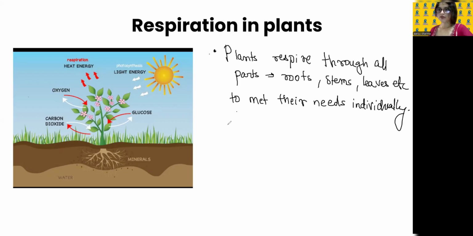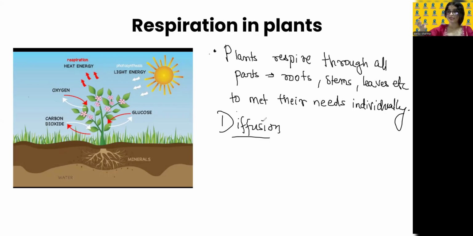Now see, do you know what is diffusion? In diffusion, the gases move from higher concentration to lower concentration. Don't go into very much detail in that for now. For this chapter, you just need to remember that plants take in carbon dioxide and release oxygen, or vice versa, through the leaves, right?